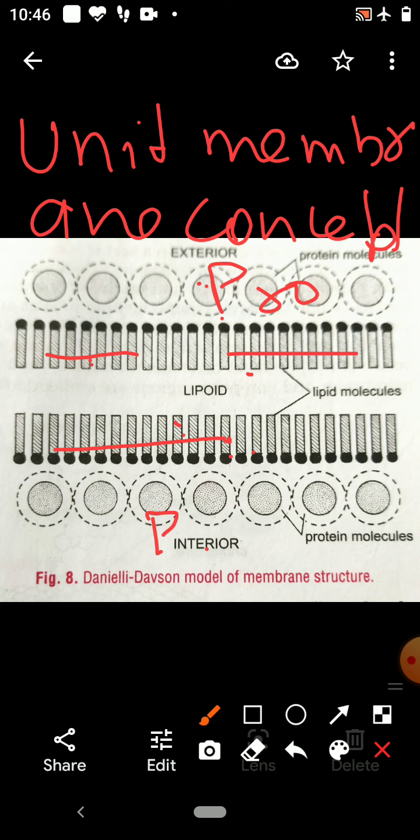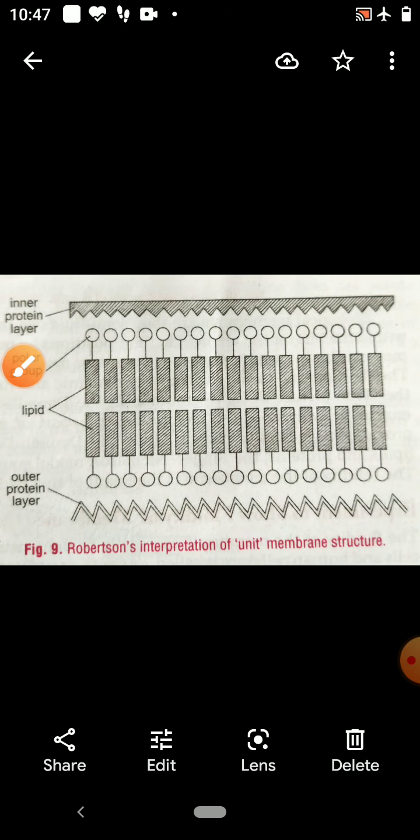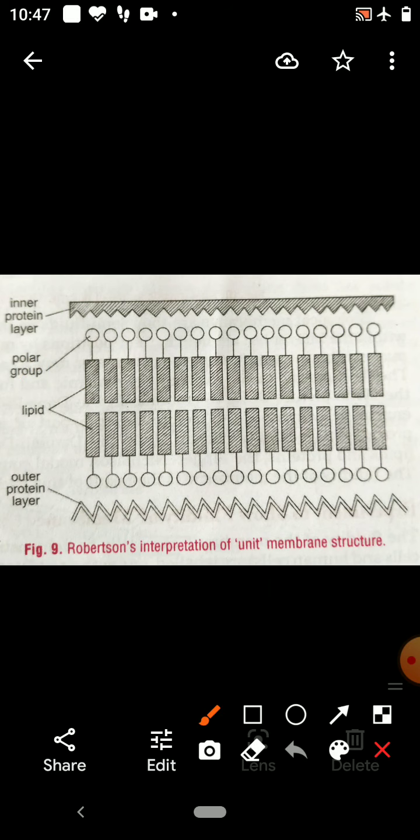The concept of the cell membrane with a trilaminar appearance was proposed by Robertson. So this is the model of the cell membrane proposed by Robertson. This is the bilipid layer, this is the outer protein layer, and this is the inner protein layer. So this model of the cell membrane was proposed by Robertson.